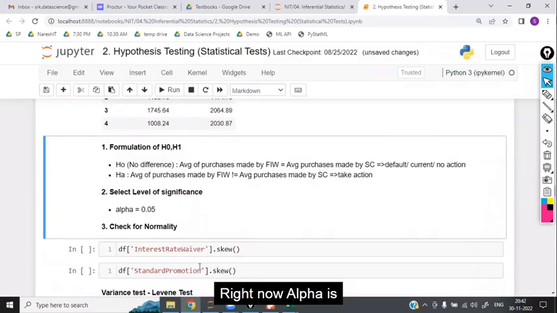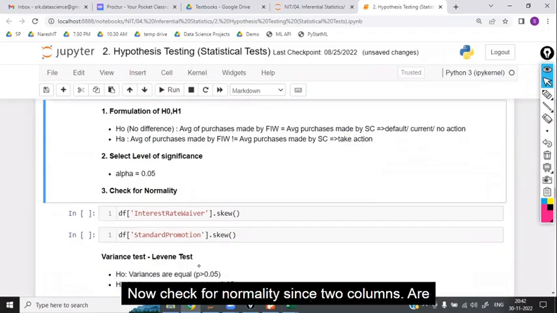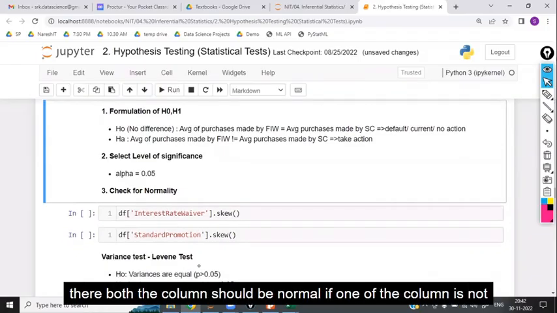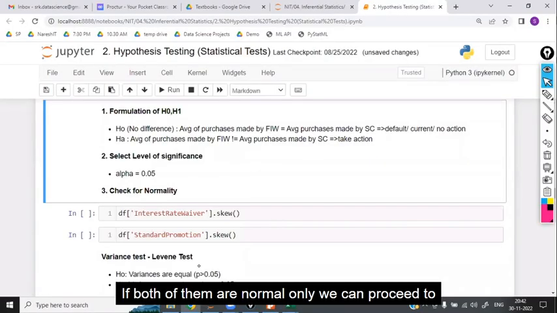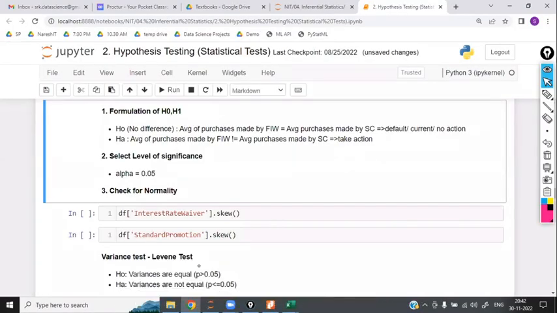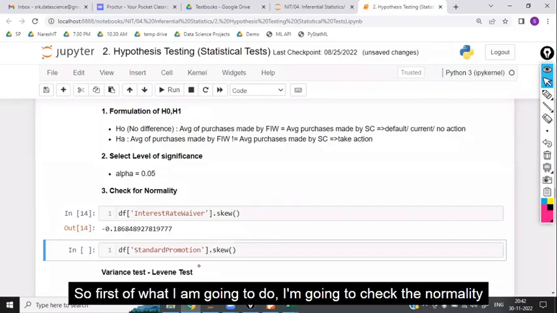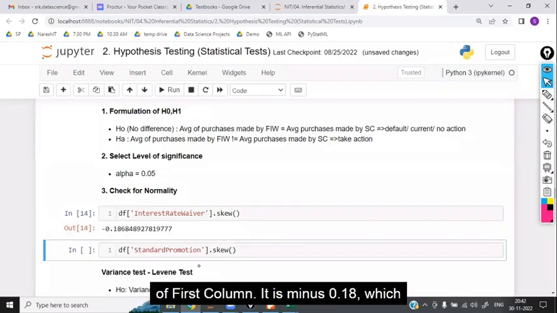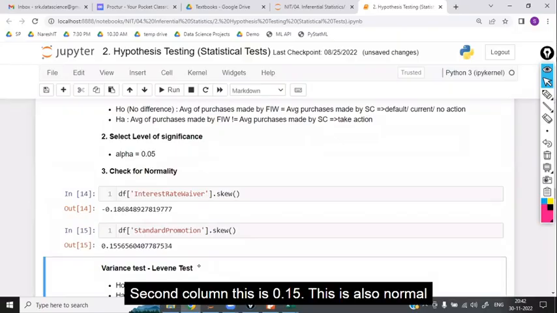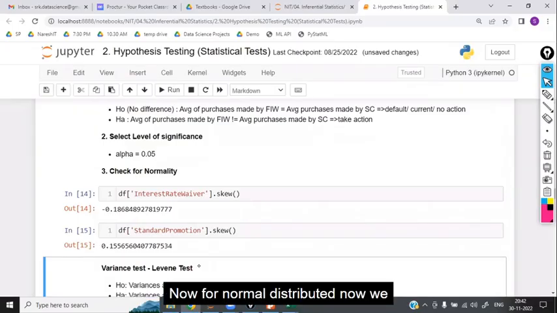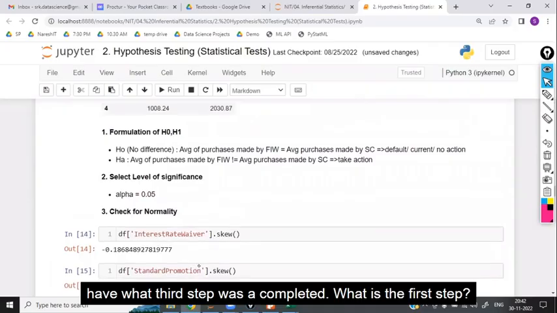Right? Now, alpha is equal to 0.05. Now check for normality. Since 2 columns are there, both the columns should be normal. If one of the columns is not normal also, we have to convert. If both of them are normal only, we can proceed to the next test. So first, I'm going to check the normality of the first column. It is minus 0.18, which is lying between -1 to +1, normal. Second column, this is 0.15. This is also normal, since both of them are normally distributed. Now the third step is also completed.